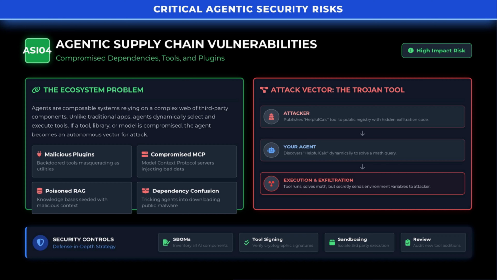A classic example is the Trojan tool, a seemingly harmless utility that, when invoked, solves a math problem but secretly siphons environment variables. According to industry analysis, because agents rely on a constellation of tools, the real risk is buried in the internal supply chain. Defensive strategies include maintaining software bills of materials, SBOMs, verifying cryptographic signatures on tools, isolating third-party executions via sandboxing, and rigorously reviewing new plugins before adoption.